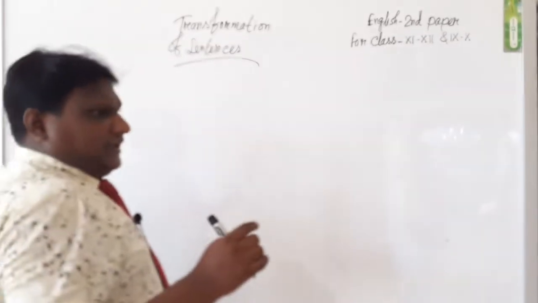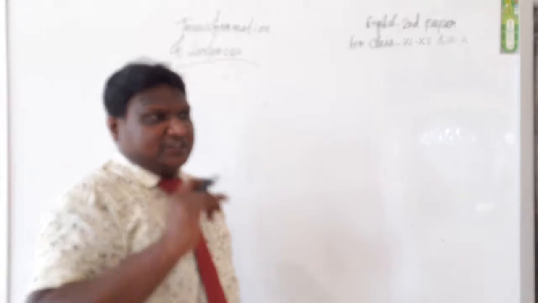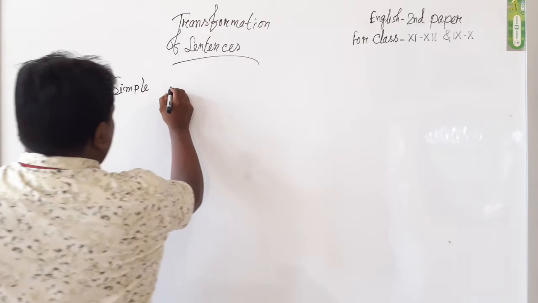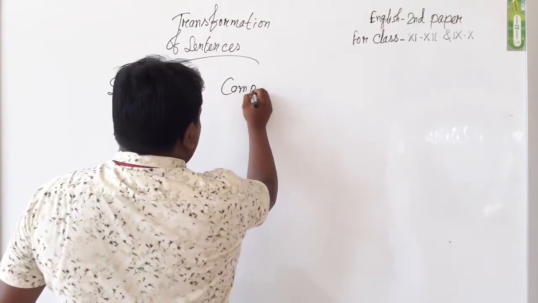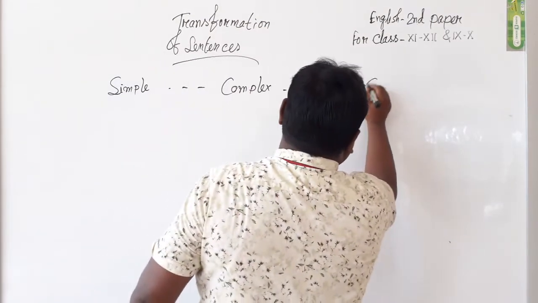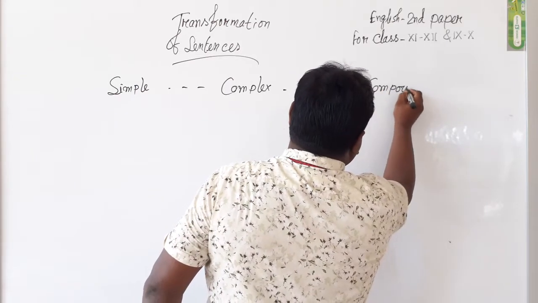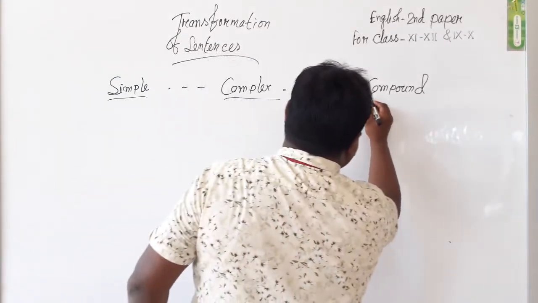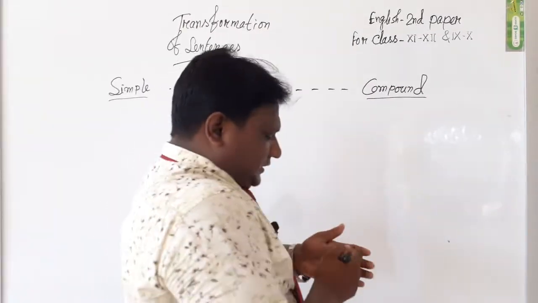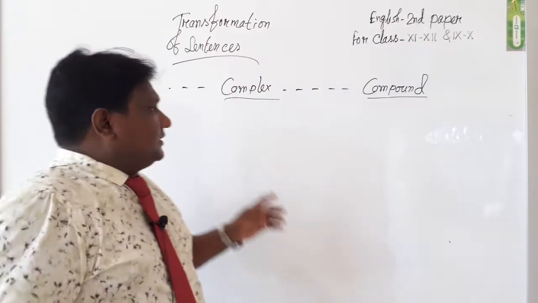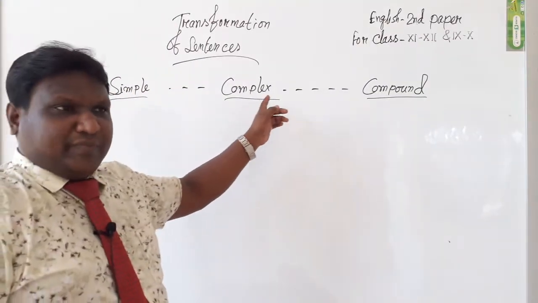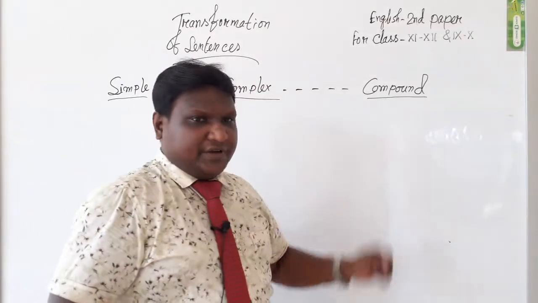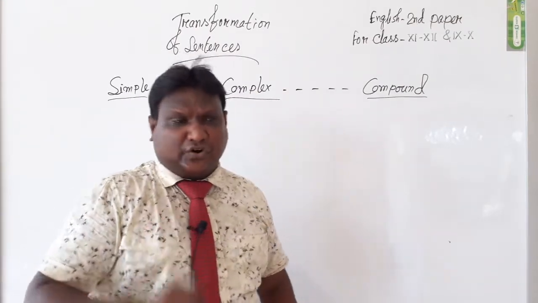We know according to the structural way there are 3 kinds of sentence: simple, complex, and compound. But according to the clause, we must change the sentence from simple to complex to compound. And firstly, we must know what is clause.